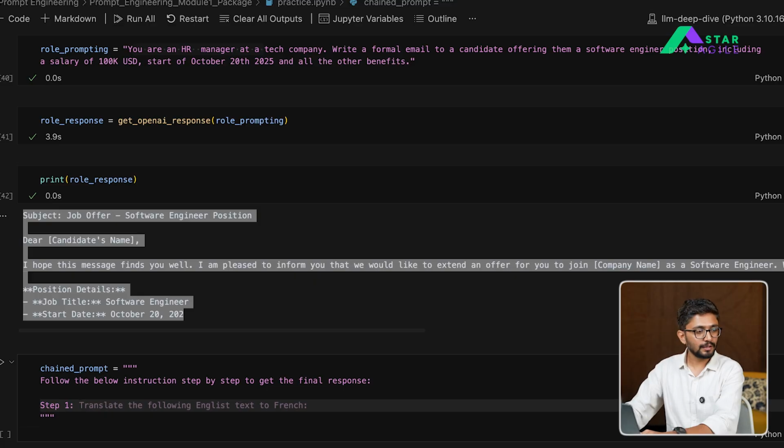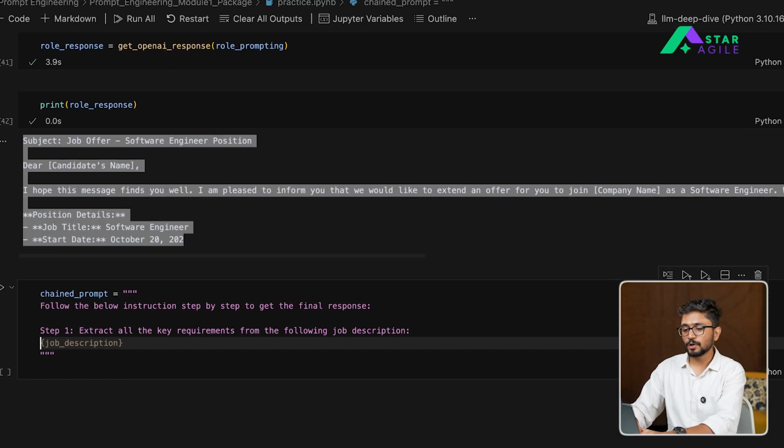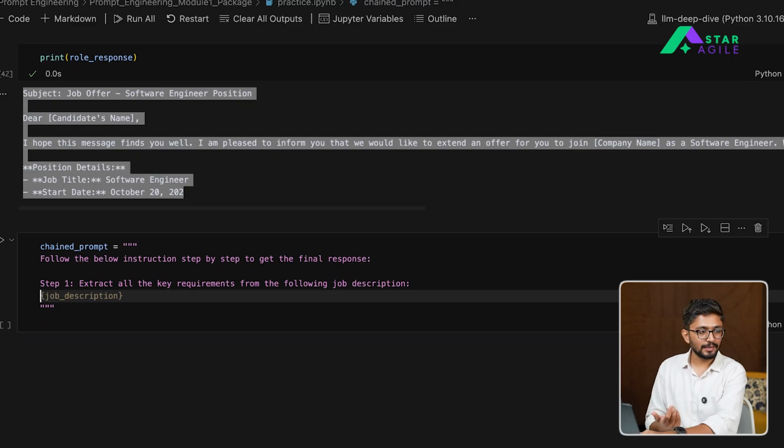So let's say step 1. Here we'll say extract all the key requirements from the following job description. Right, so we have some job description that we want the model to analyze. Let's say the job description looks something like this.